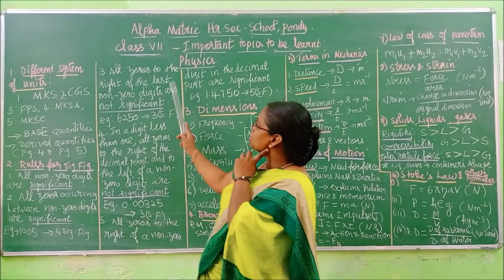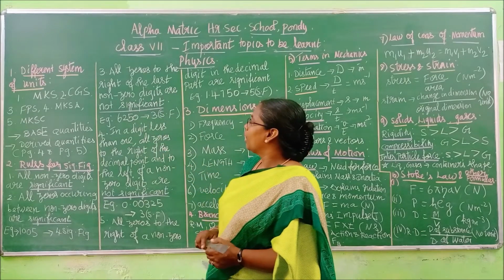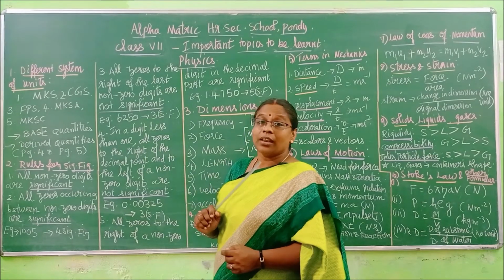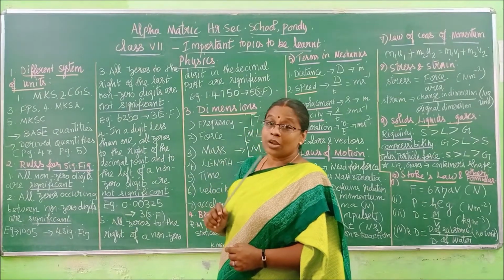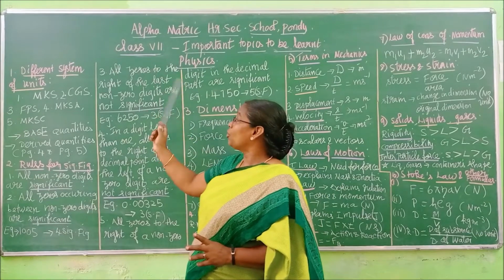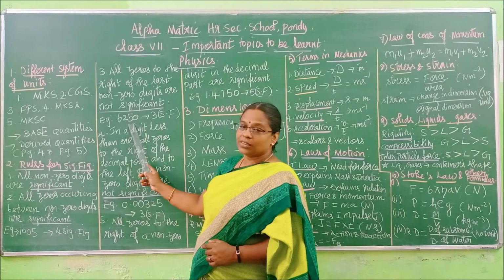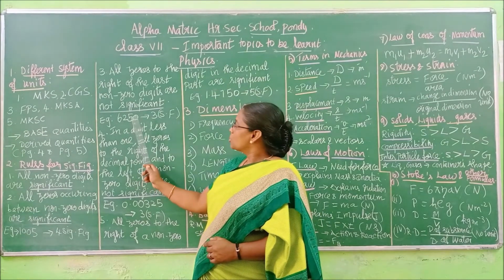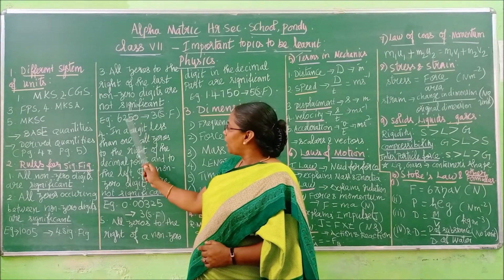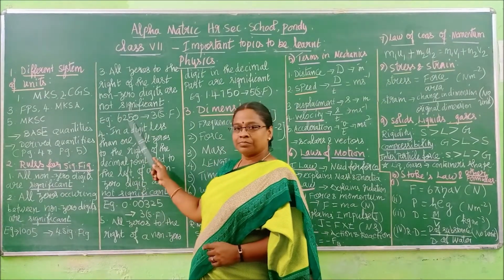All zeros to the right of the last non-zero digit are not significant. See the words significant and non-significant, so you should be very careful with that. All zeros to the right of the last non-zero digit. For example, if I take a number like this, the last is 0, but that 0 comes after a non-zero digit, which is 5 here.